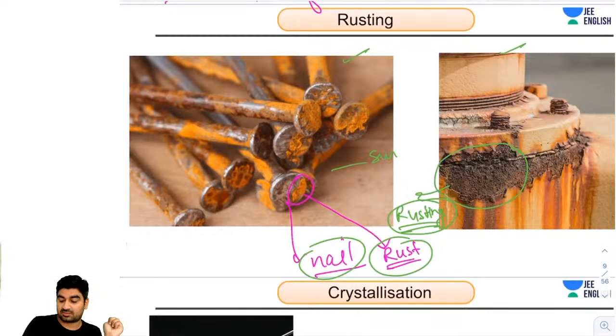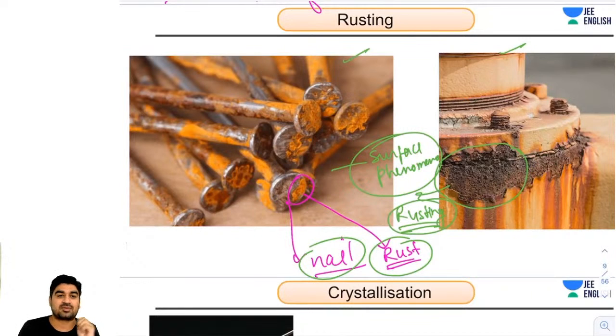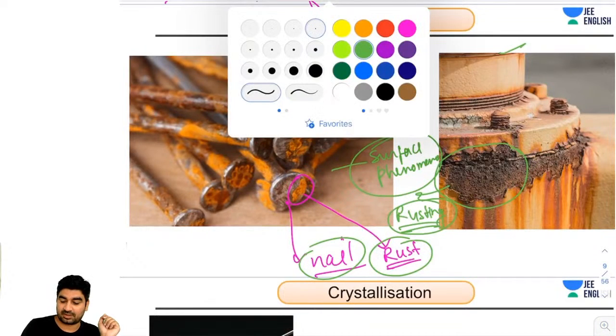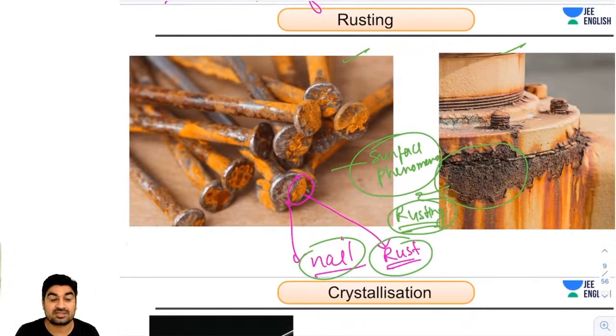Rusting is a surface phenomenon, guys. Very good, Priyanka. So you can observe, guys, rusting will always start at the surface. Here you can see this is the surface, and here again you can see rusting always starts at the surface. It never starts at the bulk. Okay, and it is random.